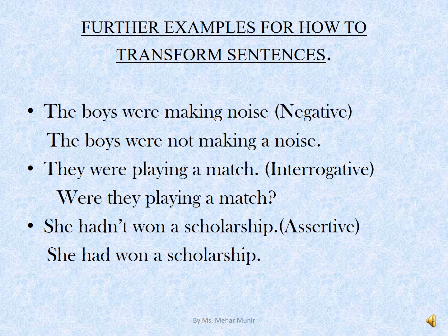Further examples of how to transform sentences. The boys were making noise. Now the bracket is there to show you in which form you have to change the sentence. The boys were making noise. Now we have to convert the sentence into negative. The boys were not making a noise. Sentence number 2. They were playing a match. The bracket says that you have to convert it into interrogative. That means we converted it, right? Were they playing a match? We moved the helping verb to make it interrogative.